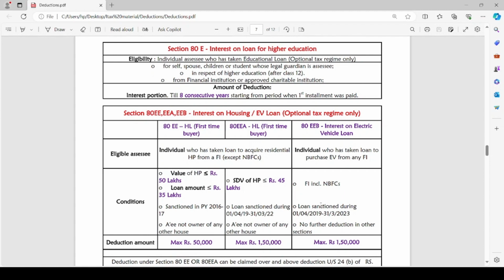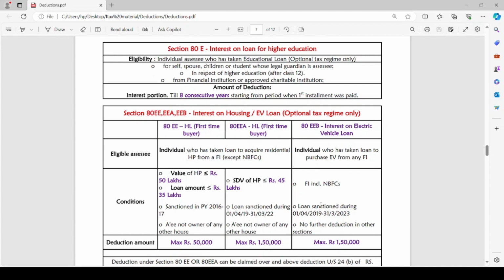It can be claimed till 8 consecutive years starting from the period when first installment was paid. Starting from the period when first installment was paid, the interest on education loan can be claimed as deduction till 8 consecutive years. There is no limit on amount of deduction with respect to interest on loan for higher education.